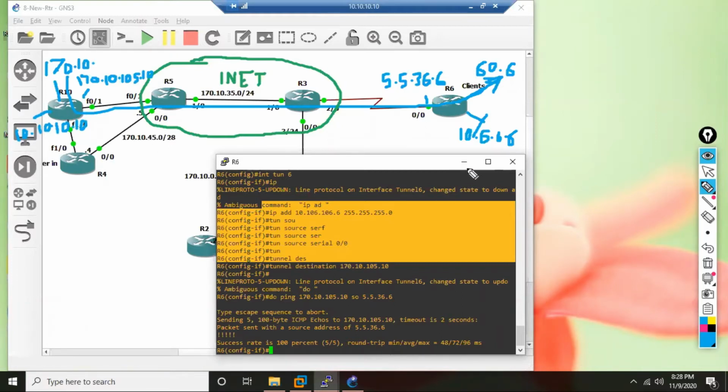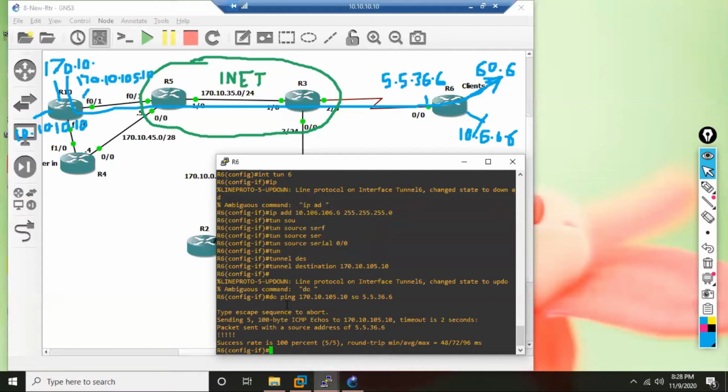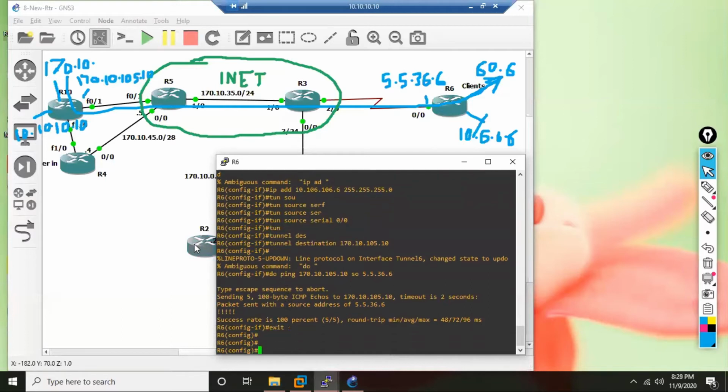So now they have routes, yes, but that route is what? For the internet. Now I have to teach R6 and R10. What can I do? I can run any routing protocol between them. So can I configure OSPF? Yes, why not?